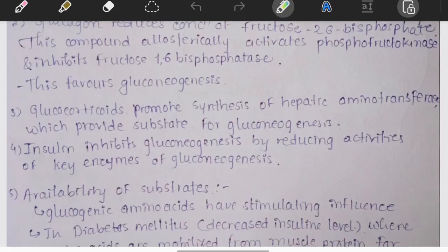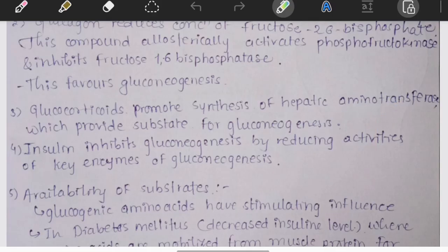Next one is the glucocorticoids. Whenever the body experiences trauma, surgery, or severe cases like burns or starvation, glucocorticoids increase. But why? Because stress requires energy and this releases amino acids. Those amino acids become substrates for gluconeogenesis. In simple words, more amino acids means more glucose production. This is why patients receiving long-term steroid therapy often develop hyperglycemia, or steroid-induced diabetes.